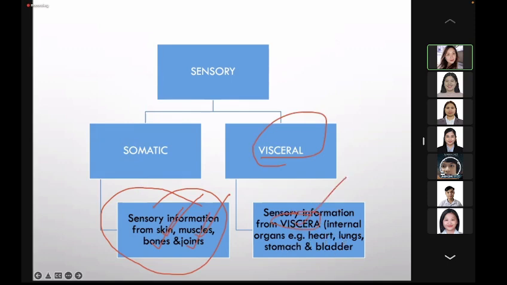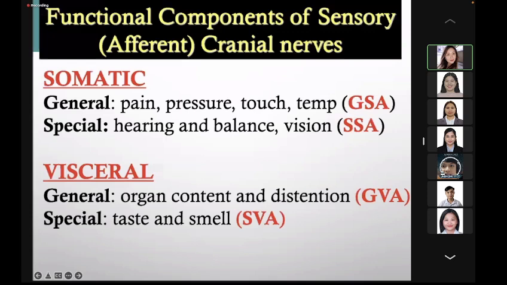stomach, and the bladder. So again, the functional components: you have general somatic afferent that receives the sensation of pain, pressure, touch, and temperature. Special somatic afferent for hearing, balance, and vision.